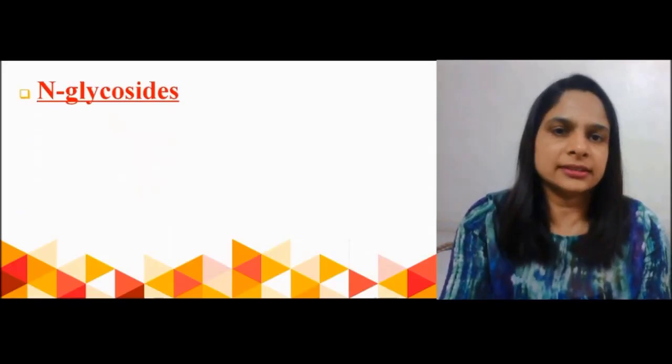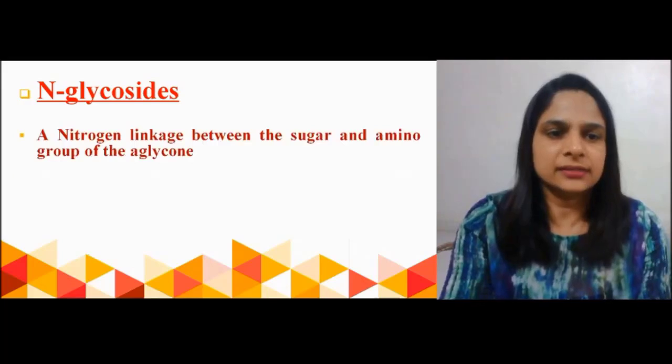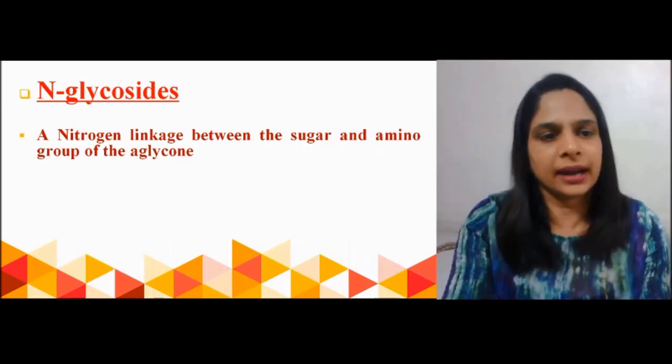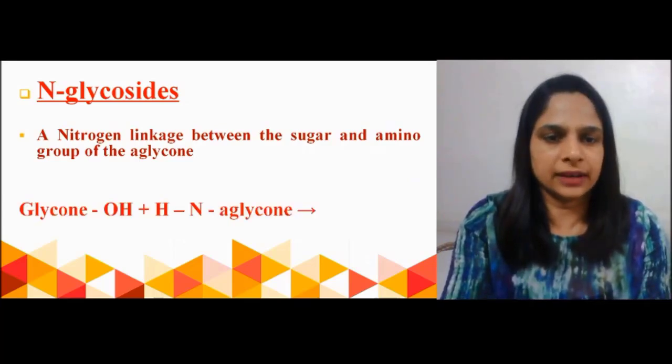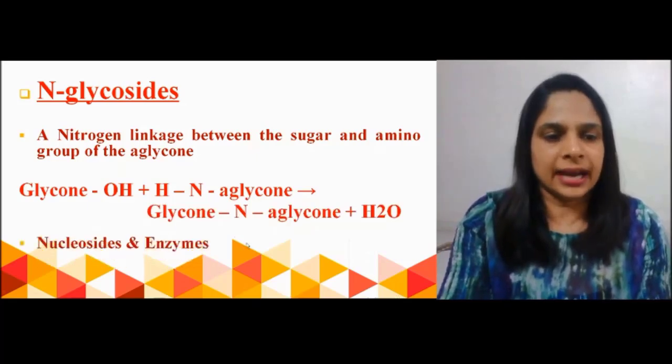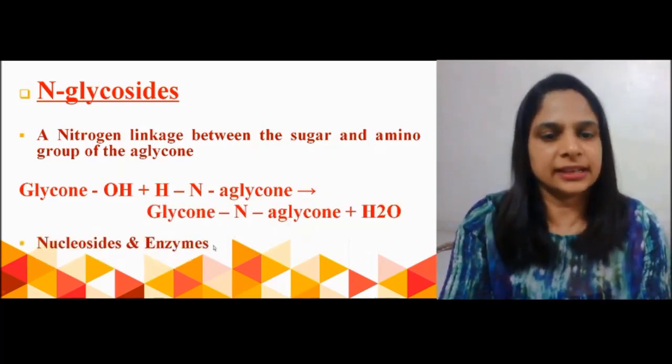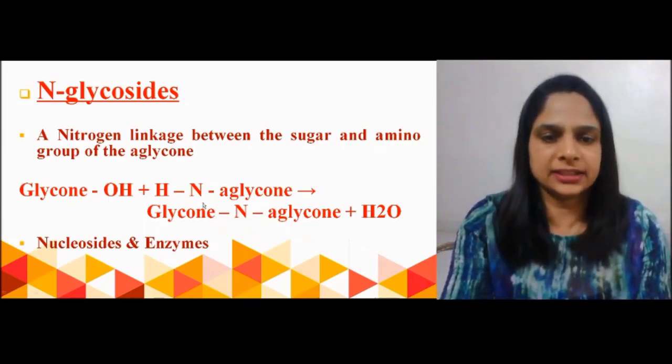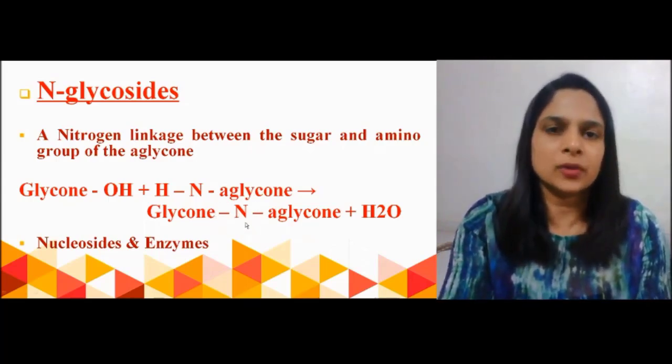The next category under this classification is N-glycosides. Here nitrogen is the linkage between the sugar and the amino group of the aglycone. Mostly enzymes and nucleosides are the examples. They possess the N-glycosidic linkage between sugar and non-sugar portion.